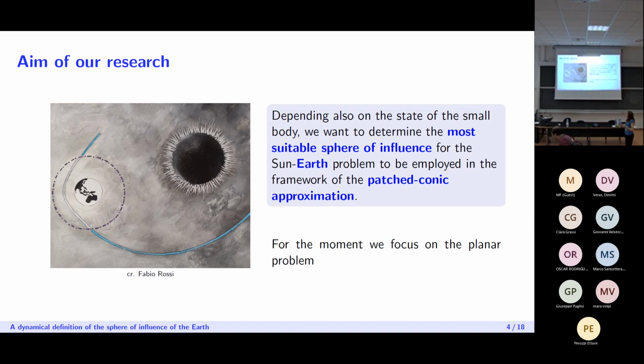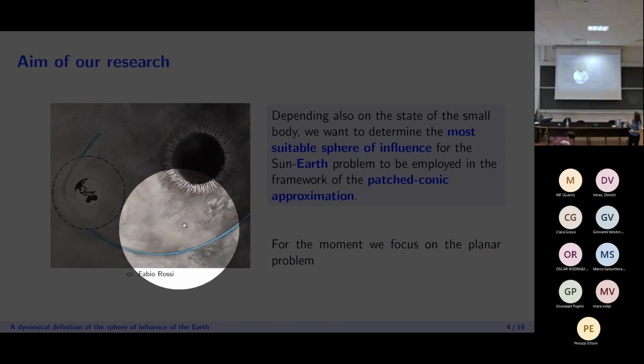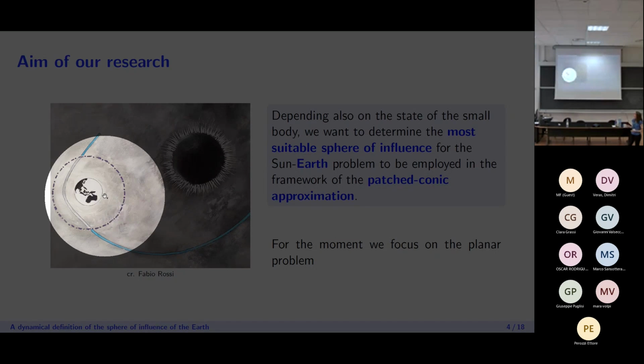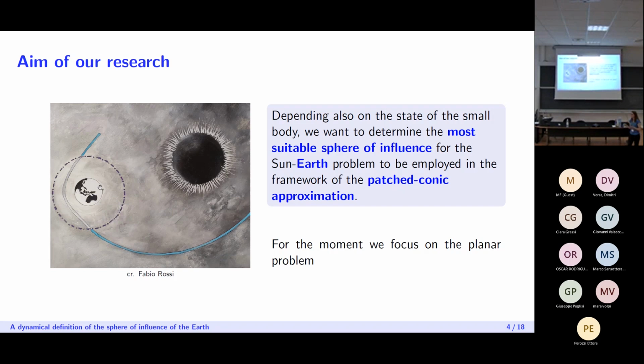So the idea of the patched conics method is to split the orbit of the small body in 3 different sections. Outside the sphere of influence, before the encounter, in this region here, we would have just a 2-body problem with the sun and the small body, and so the small body would just be on an elliptic Keplerian orbit around the sun. Then once we reach the sphere of influence, we switch the center of gravity.